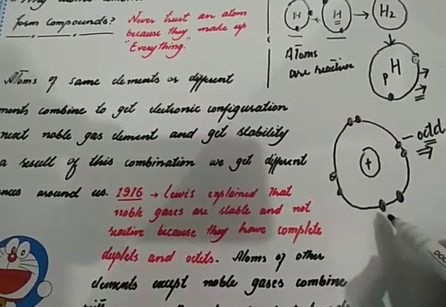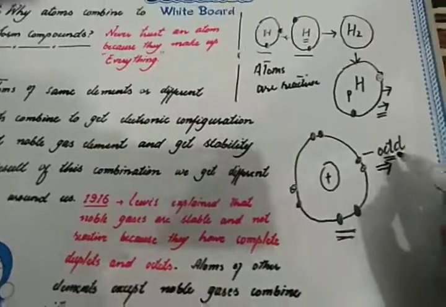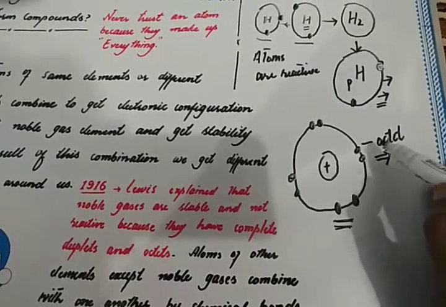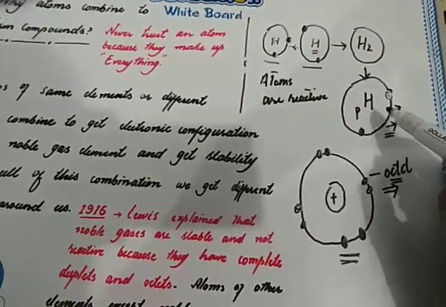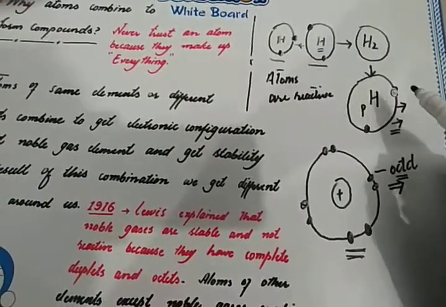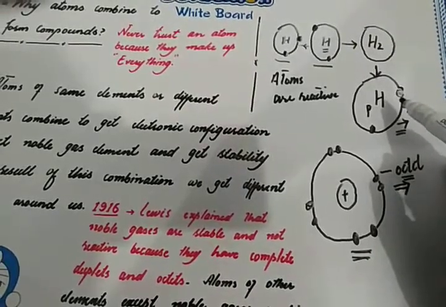So if the valence shell is completed with 8 electrons, we say that it has completed its octet, it is now stable. And if the atom has completed its outer shell with 2 electrons, we say that it has completed its duplet and now it is stable.